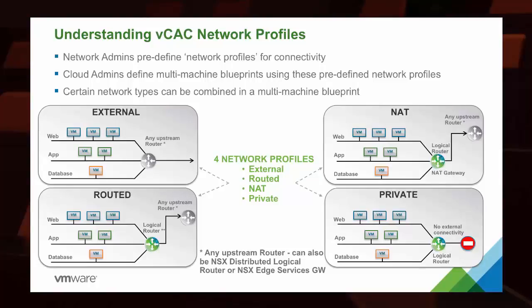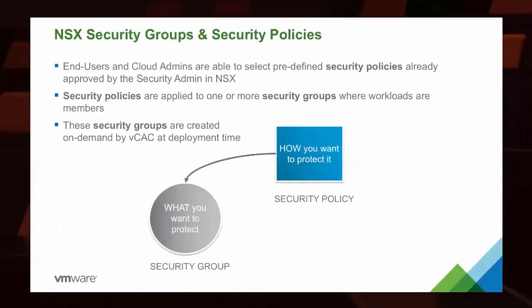And when we integrate this with what vRealize Automation is able to do, we can see that we can create entire networks repeatably that have any of these different profiles, maybe combinations of all of them, to ensure that maybe one workload that's private is communicating to a routed workload, or one workload that's leveraging NAT is communicating only to a private workload. And so it gives us a ton of flexibility in what we do and the way that we architect solutions and the way we're able to make those solutions highly repeatable.